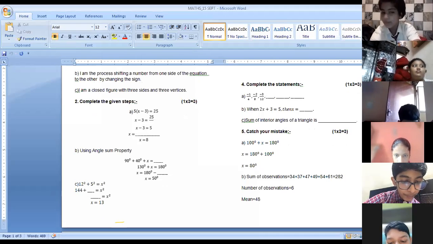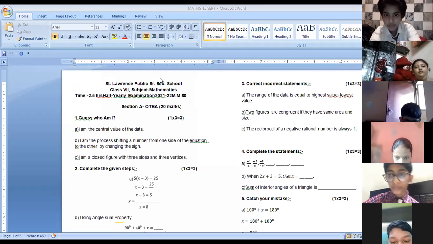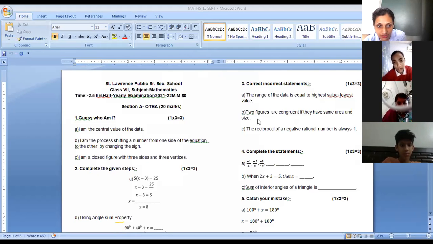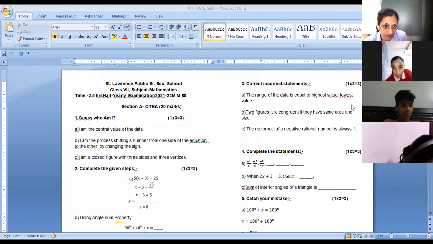Let's move to the next question. The range of the data is equal to highest value plus lowest value. Correct the incorrect statement. Yes, minus, right. Haryanshi, Swastik, Kavika, that's right. In place of plus, you will be writing minus over here. That's right. Minus, not lowest. Yes. In place of plus, you will be writing minus here. That's right. Astha, Ayana, that's right.